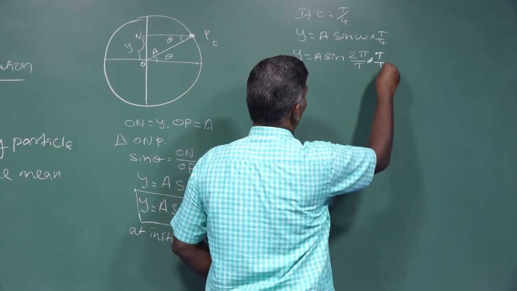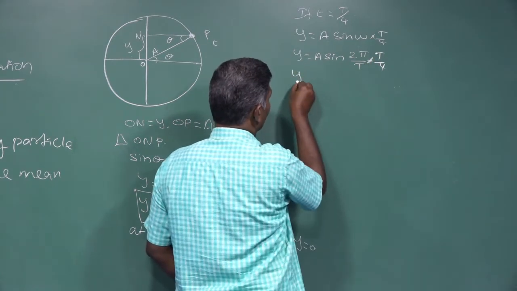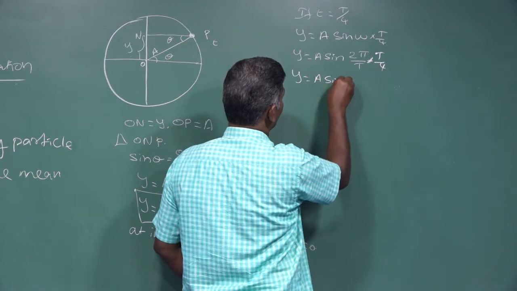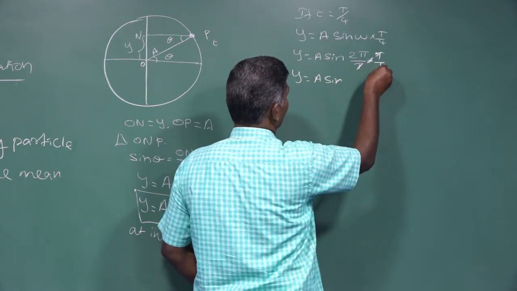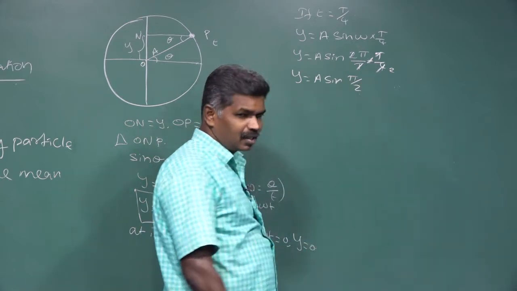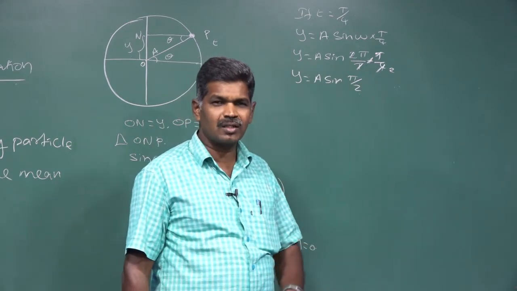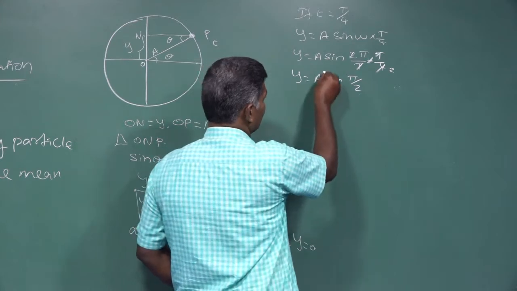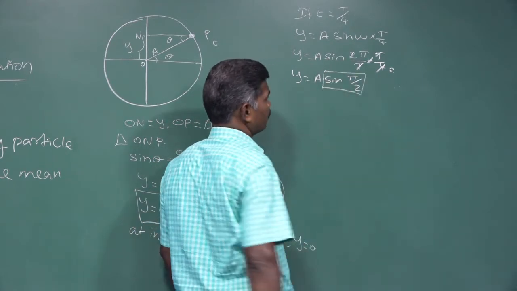From this relation, we substitute the omega value as 2 pi by capital T into T by 4. If you simplify, y is equal to A sin, what value do we get? Pi by 2, sin 90. Sin 90 is equal to 1. This is the maximum value of the sine.